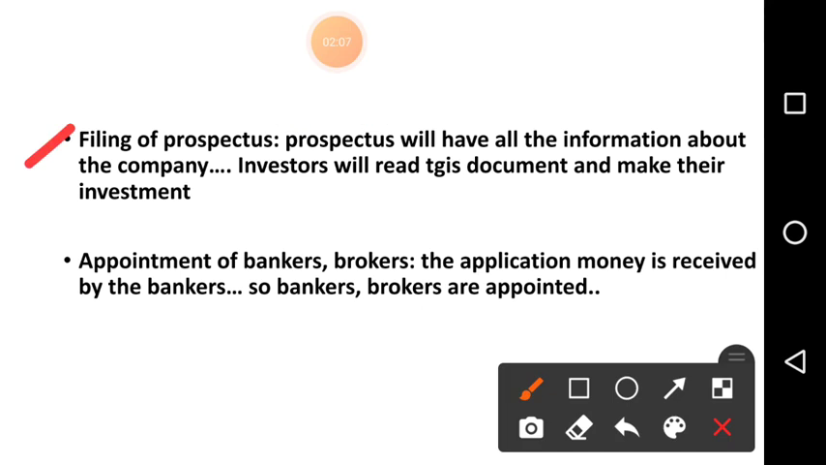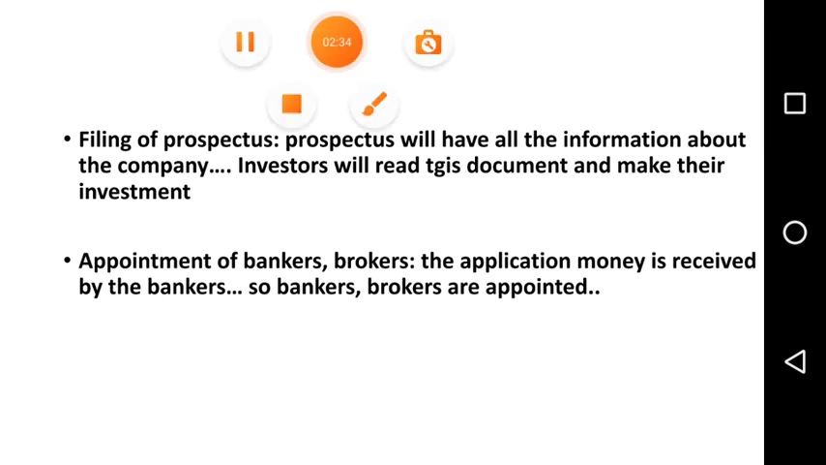Prospectus you understood, no, students? Maybe when you go next to a degree college, you will get the prospectus of that college. Okay, like what all courses it has, how many lecturers are there, what all facilities are there, library, all those things. So, the prospectus will have all the information about the company, like how many assets it has, what it does, which are the products it is selling. So, investors will read this document and then make the investment.